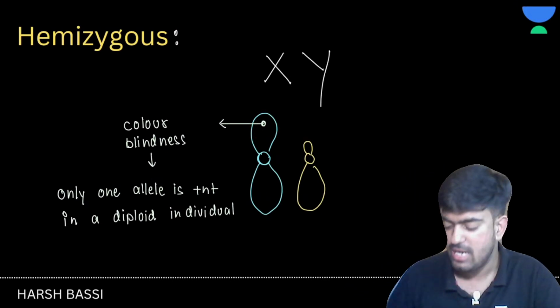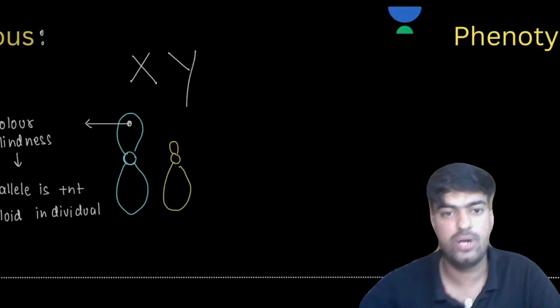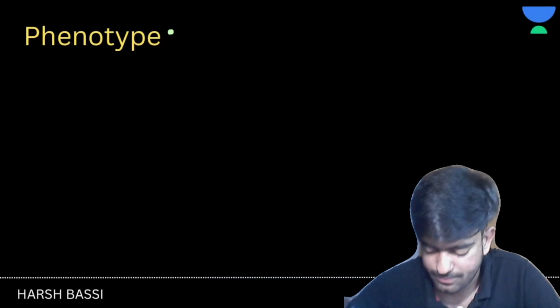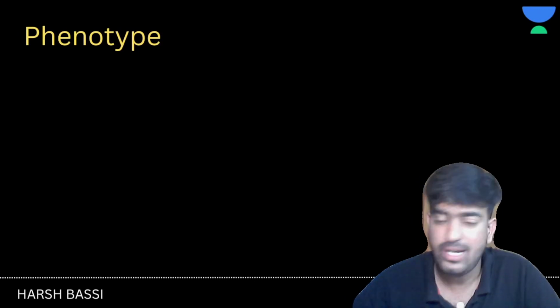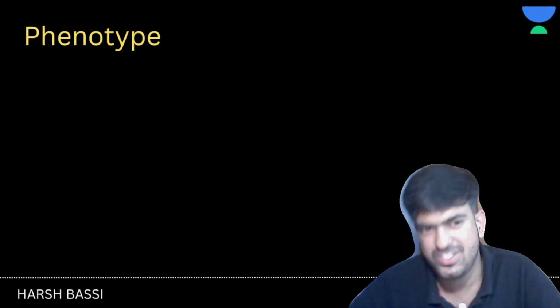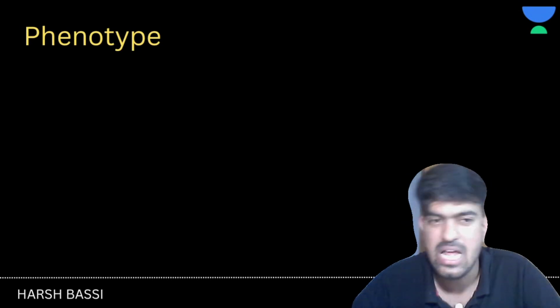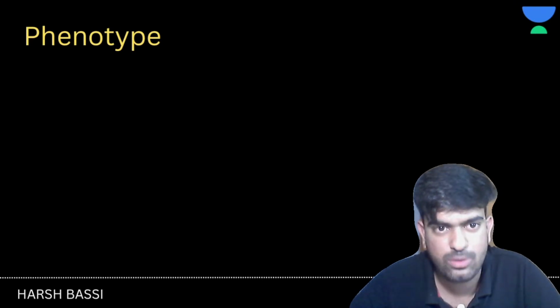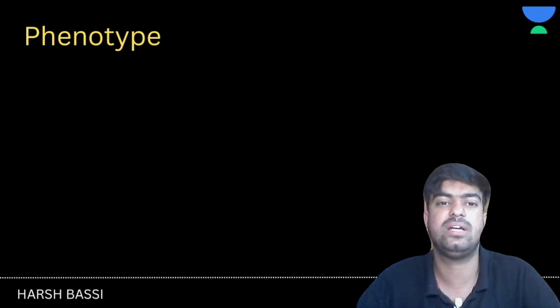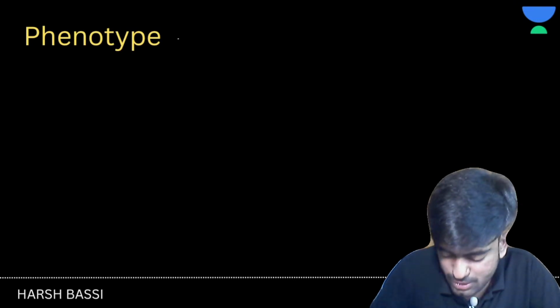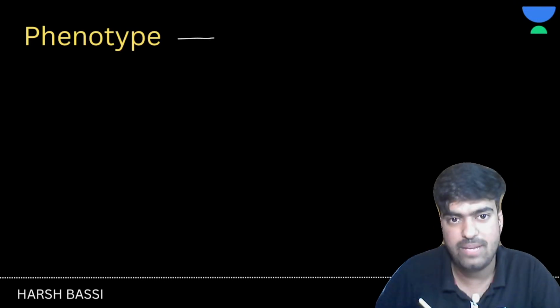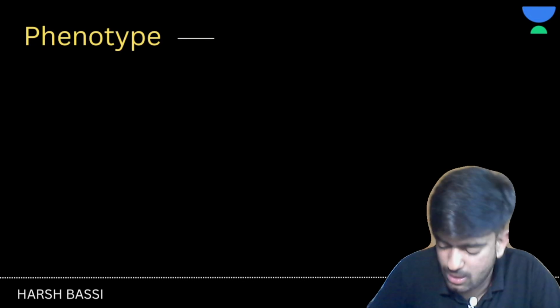Now let's move on and talk about a few other terms, which are phenotype and genotype. So what are phenotype and genotype? Phenotype, just remember, P is for physical appearance. Phenotype means the external characters, nothing else. How do you look?